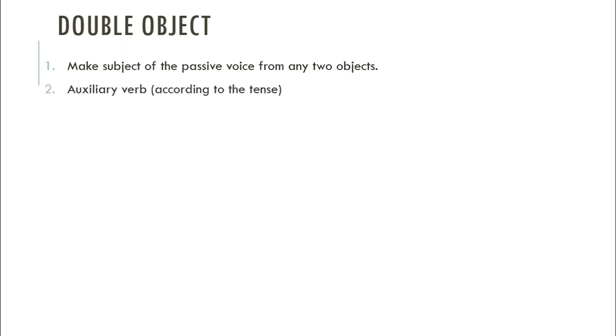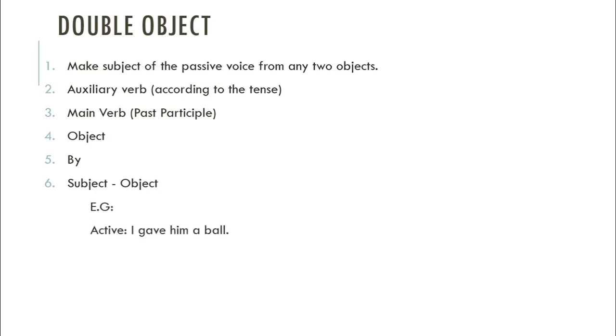So when we have double object in our sentence, then how will we change that? So make the subject of the passive voice from any two objects. From the objects, you can choose any of the object. Then write down the auxiliary verb according to the tense. Write down past participle form of the main verb. Then write down the left object. Then by, subject will be the object.